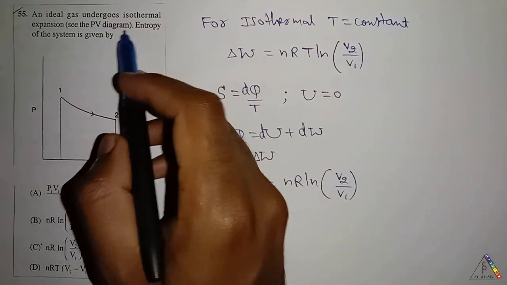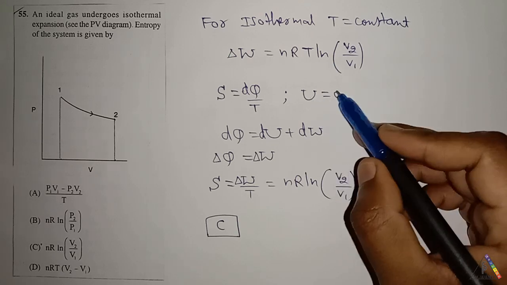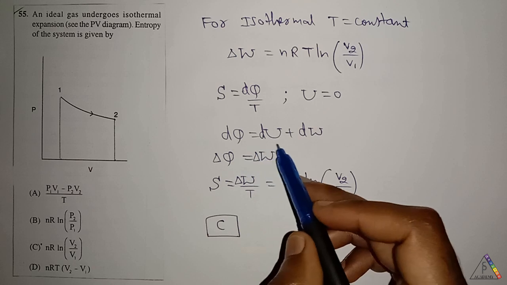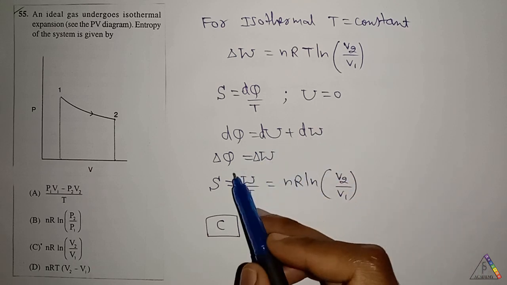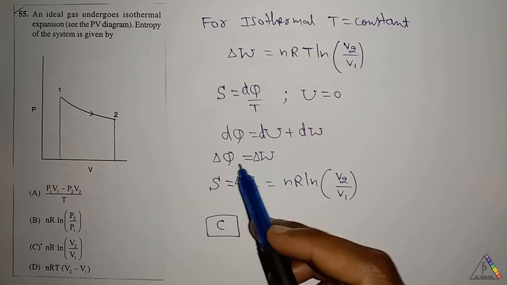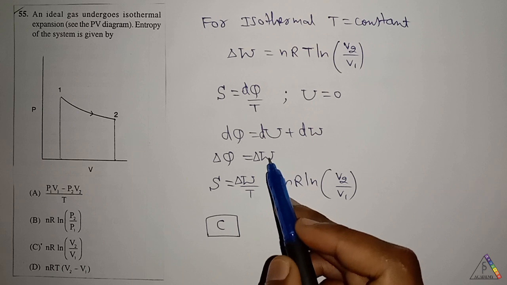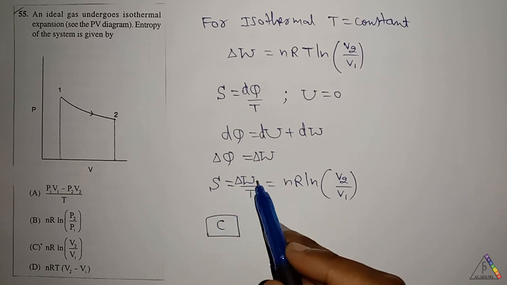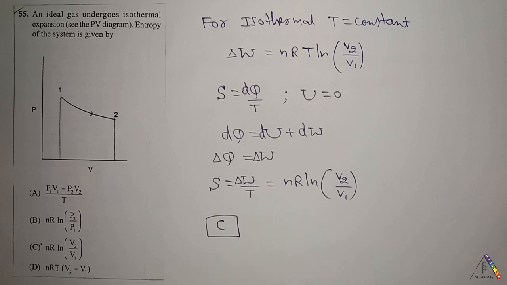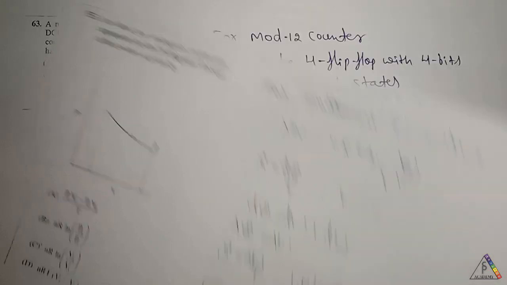For the isothermal process, expansion or compression, the change in internal energy is 0. From the first law of thermodynamics, dQ is equal to dU plus dW. Since the internal energy change is 0, we get the change in heat is equal to the work done. Therefore, the entropy S is equal to the work done divided by temperature. Therefore, by simplifying, we get the answer for this question as C option.